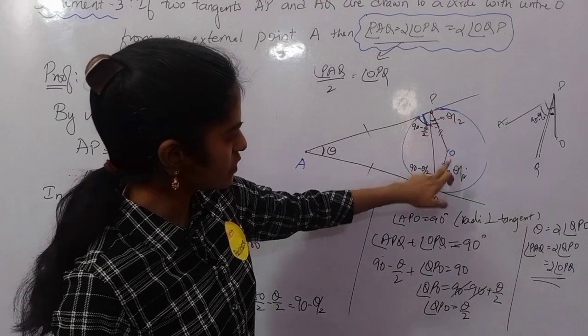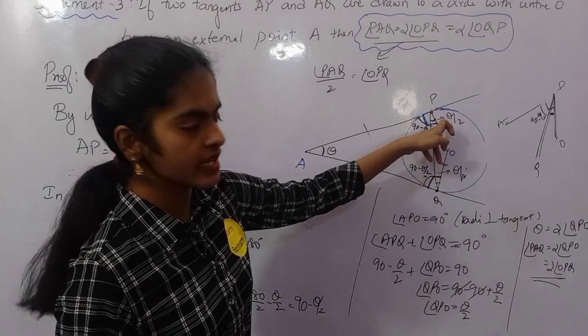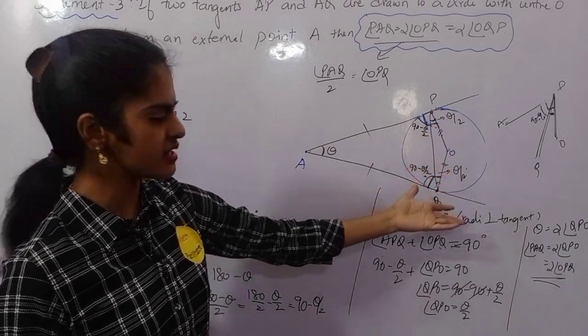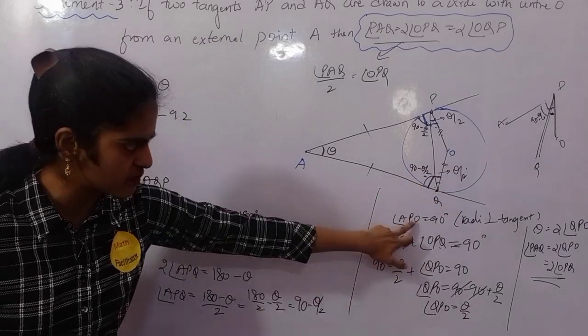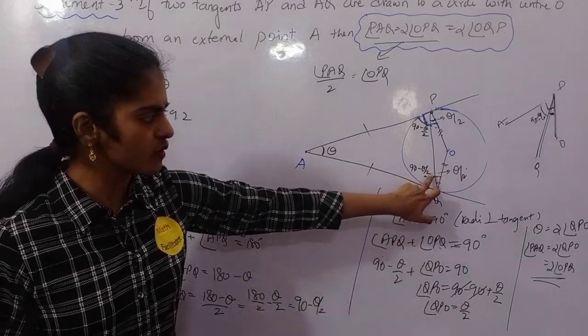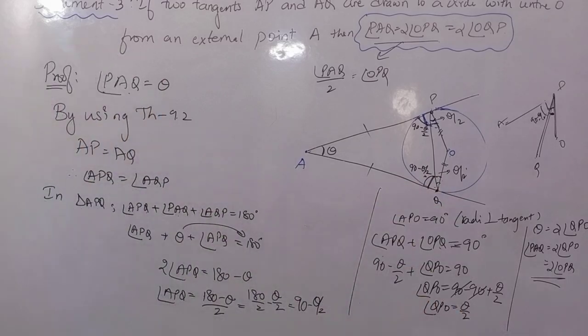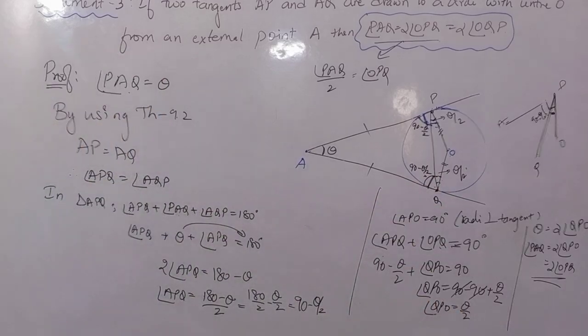I told you these two angles are equal, right? So if this is theta by 2, this is also theta by 2. Otherwise, if you want to prove, again you can prove using the same steps because this total angle is also 90. Clear? So let's proceed to the next one.